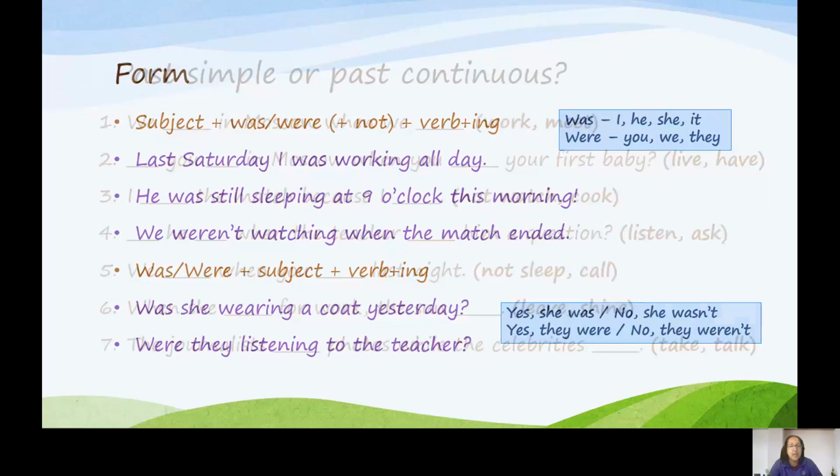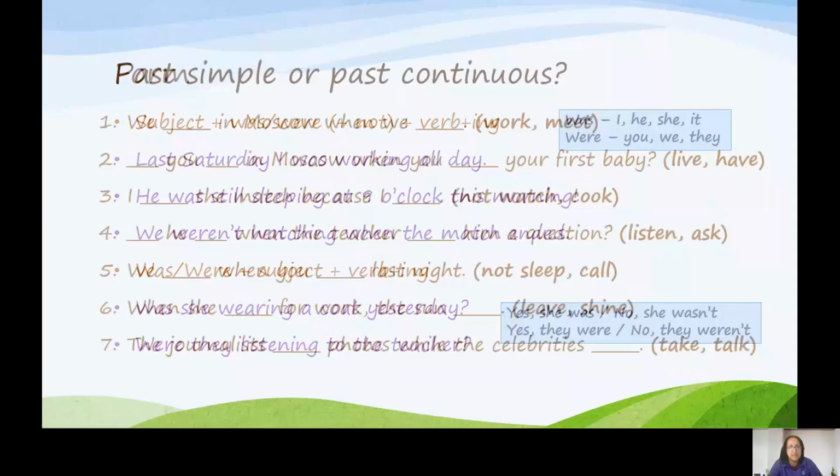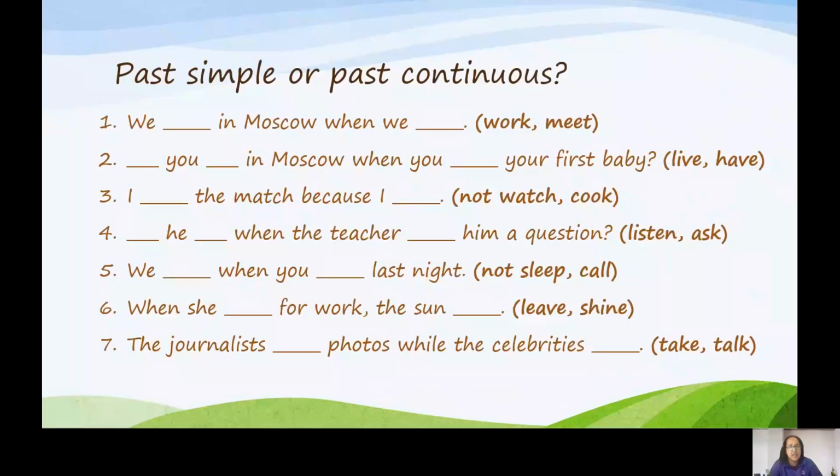Have a look at these sentences. Can you think when we would put these verbs into the past simple or when we would put them in the past continuous? Be careful, because the last one is a bit tricky. Pause here if you need to think about it for a moment. Otherwise, I'm going to tell you the answers.